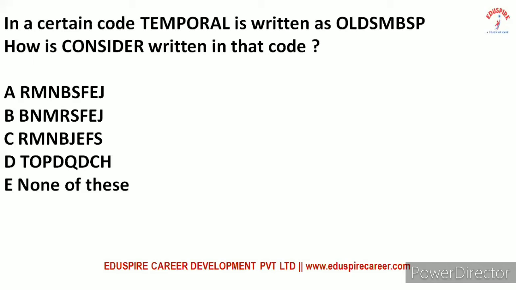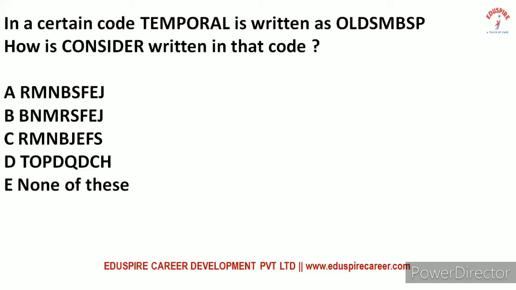So T is substituted by S, E by D, M by L, and P by O. Just the previous letter is substituting, and that is written in the reverse order. And "oral" is MBSP. So O is substituted by P, R by S, A by B, and L by M, and this is written in the reverse order.